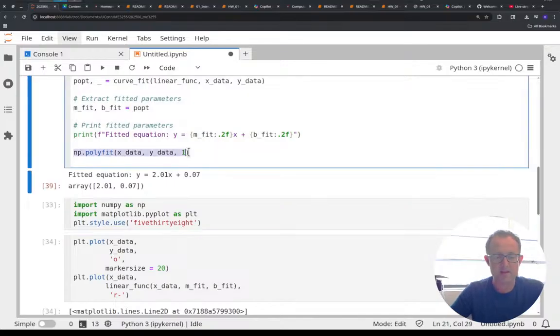Technically, this polyfit will be a lot faster. When I say a lot faster, I mean like nanoseconds instead of hundreds of nanoseconds. So again, as a mechanical engineer, it doesn't really matter to me. But